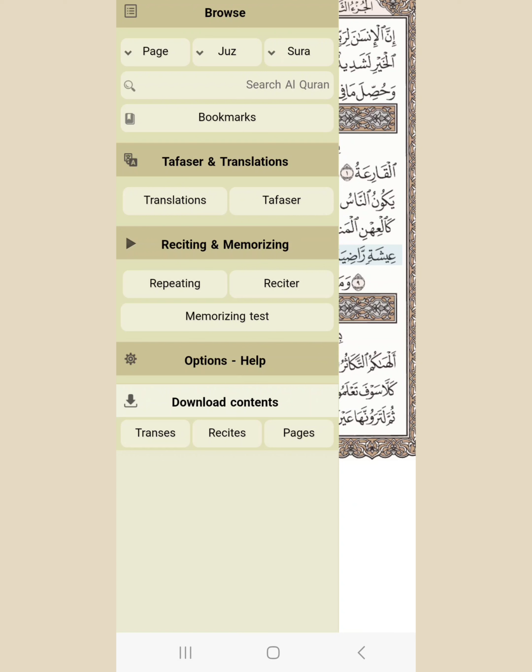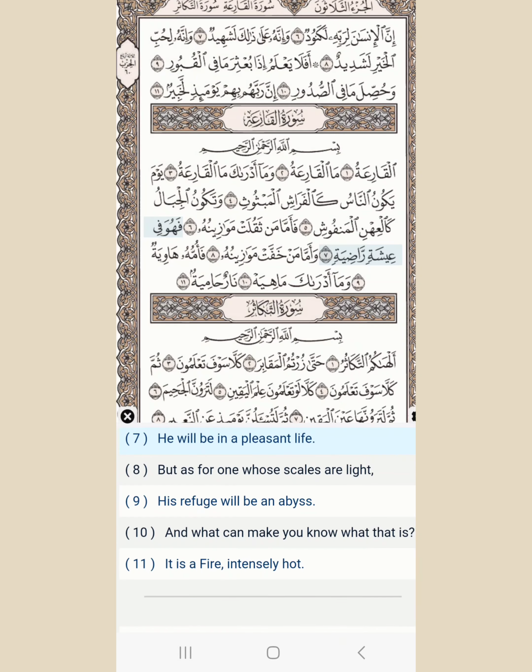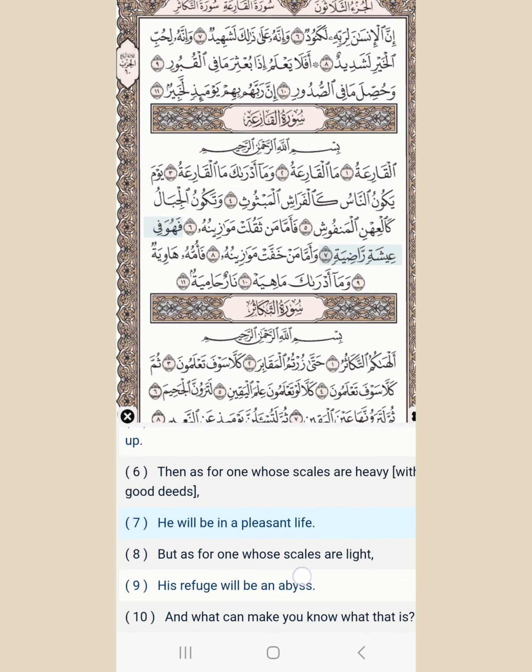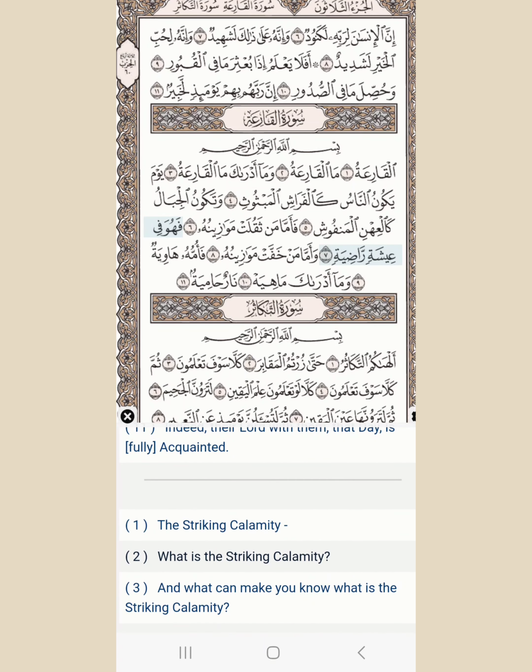And if you want to see a translation, this is the option. You give the translation, English you want to view, then view that. See, so this is the translation. If you want to read, for example, this surah, the striking calamity.